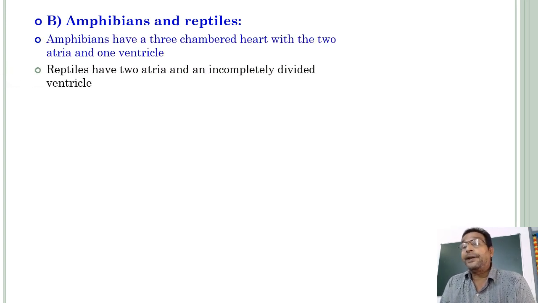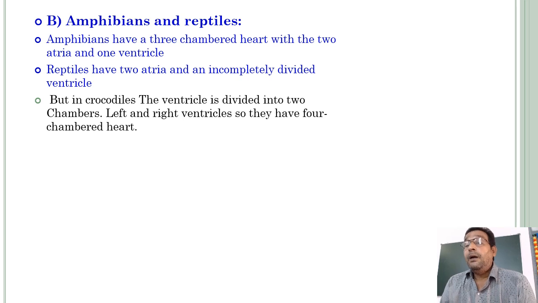Reptiles have two atria and an incompletely divided ventricle. The septum, the longitudinal septum in between the right and left ventricles, is not completely formed. It is an incompletely divided ventricle. Reptiles have an incompletely divided ventricle, but they have two atria. These two atria are completely separated by the interatrial septum.